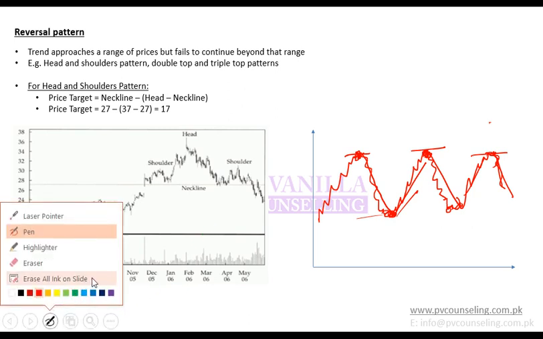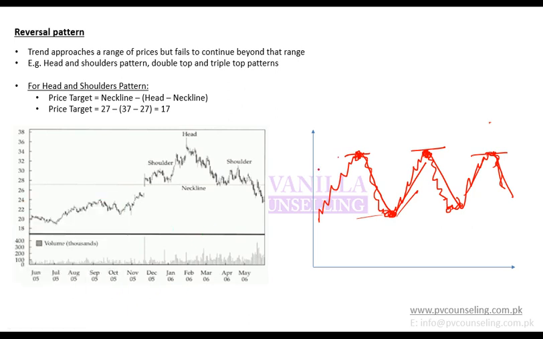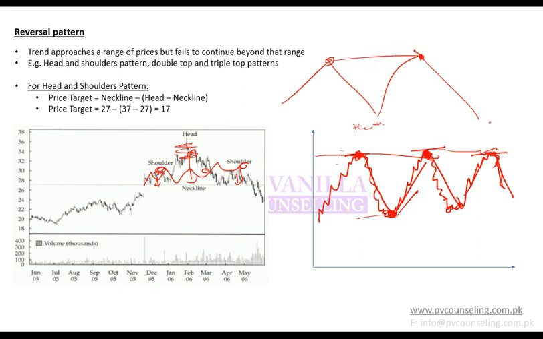So we sell it at shoulder and head both. Sorry? We sell it at shoulder and head. So in double top or triple top, you do not have shoulder or head. It is the same level. In shoulder and head, there are different levels. So shoulder is at a different level, head is at a different level. We call it double top if there is no head, if there are only shoulders, or if there are 2 heads. So going up, going down, and then going up again and going down. So both tops are at the same level.